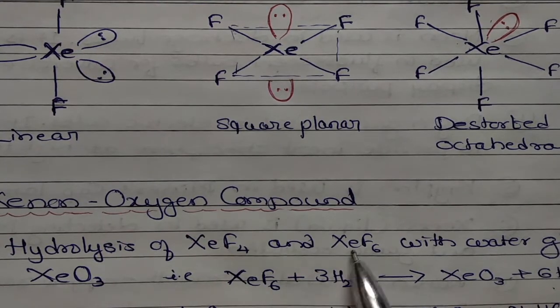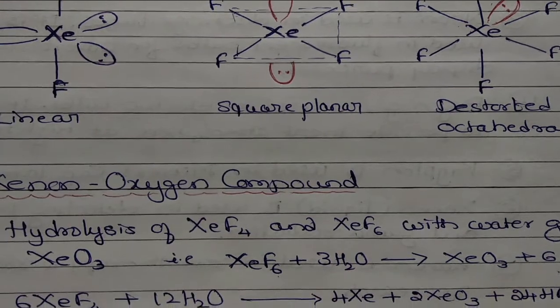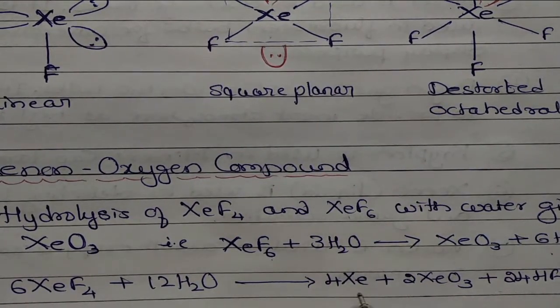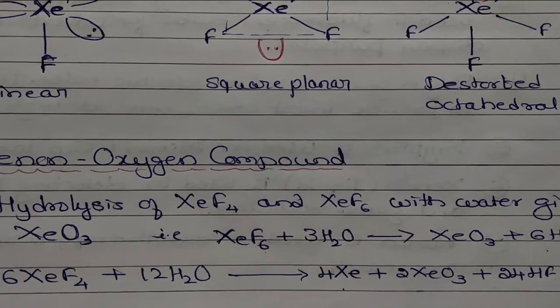XeF4 can also be used to make it. So that is xenon tetrafluoride reacting with water. It gives xenon and xenon trioxide with 24HF and 3O2.